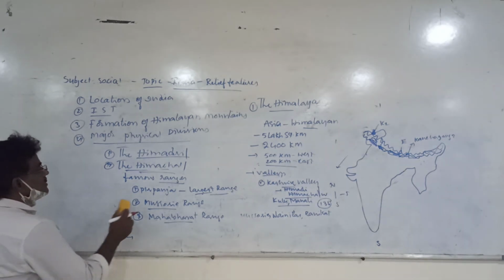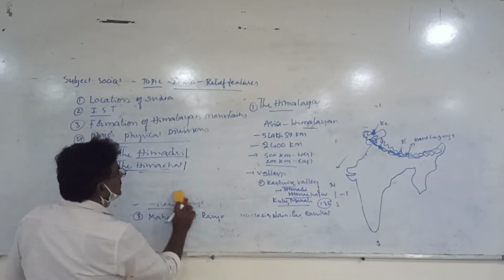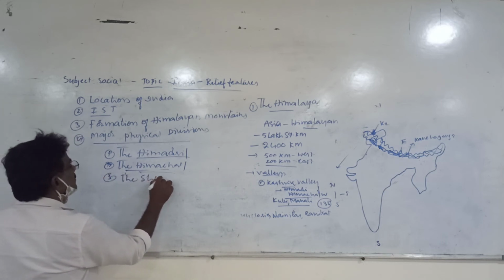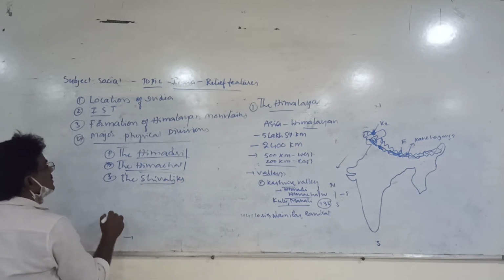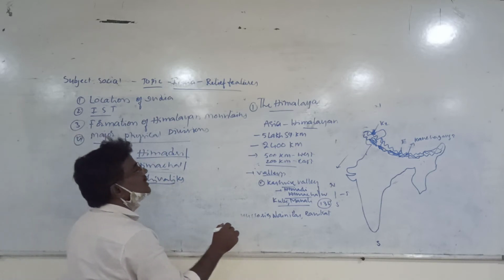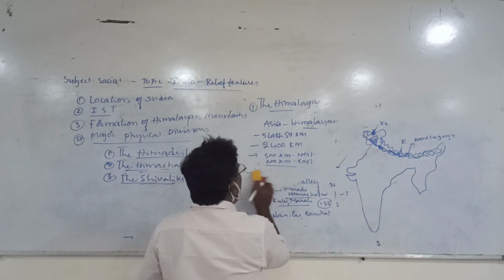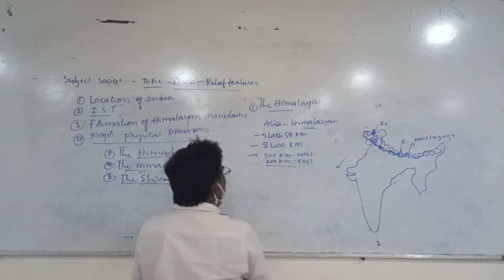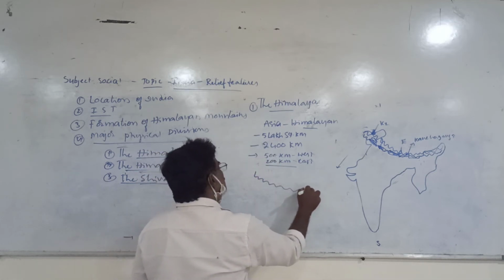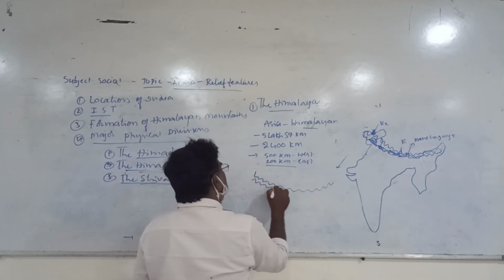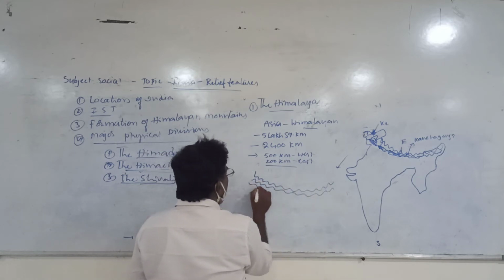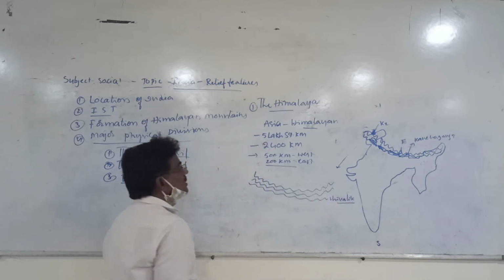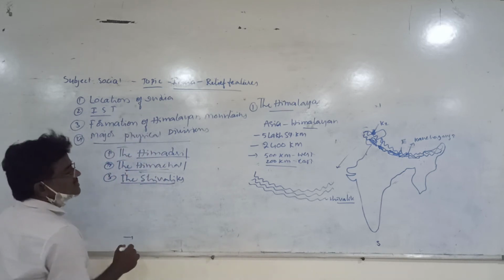And coming to the third one, the third one is called Shivaliks. Third important one, these Shivaliks. Towards the south of the Himachal range, we can find another range. Himadri is like this, Himachal is like this, and to the south of Himachal, another range is called Shivaliks. Shivaliks are a discontinuous series of mountains.